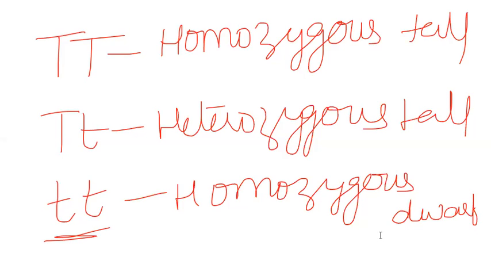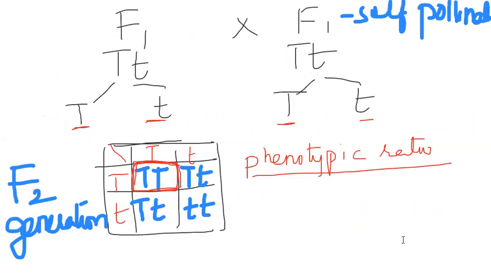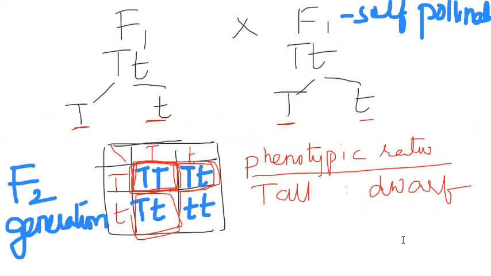So what is the phenotypic ratio? We just need to know what is tall and what is dwarf. This is tall, and this is tall. That means how many tall plants appeared here? Three tall plants appeared. And how many dwarf plants appeared? One dwarf plant appeared. So what is the ratio? Phenotypic ratio is 3 is to 1.